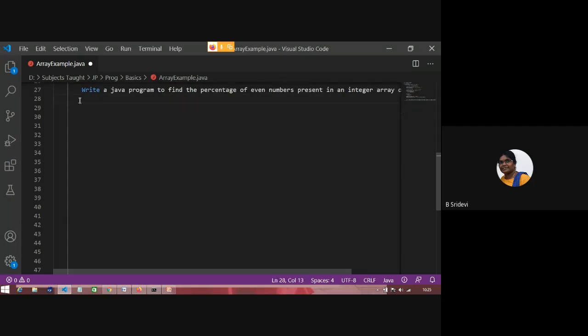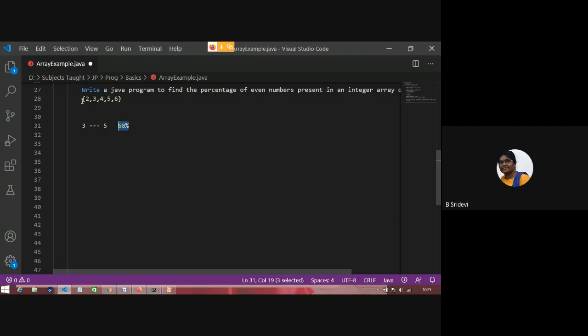Suppose you have an array like this: 2, 3, 4, 5, 6. How many even numbers do you have? 3 even numbers. How many total numbers? 5 numbers. So what is the percentage of even numbers in these 5 numbers? 60%, no? Yes, that 60% I want to know. What is the percentage of even numbers you have in your array?